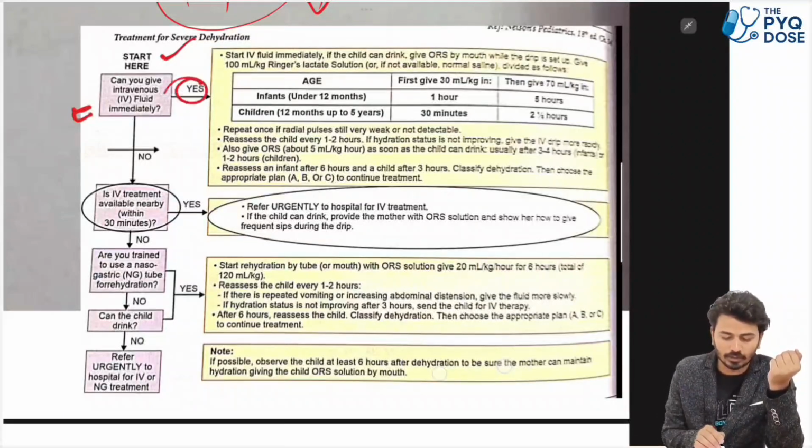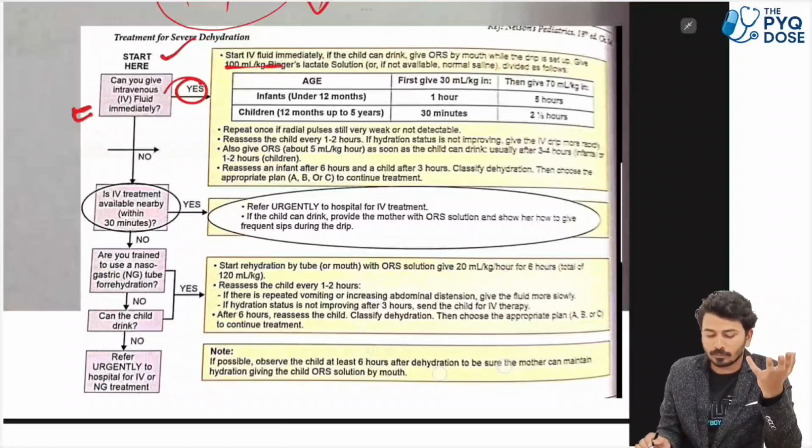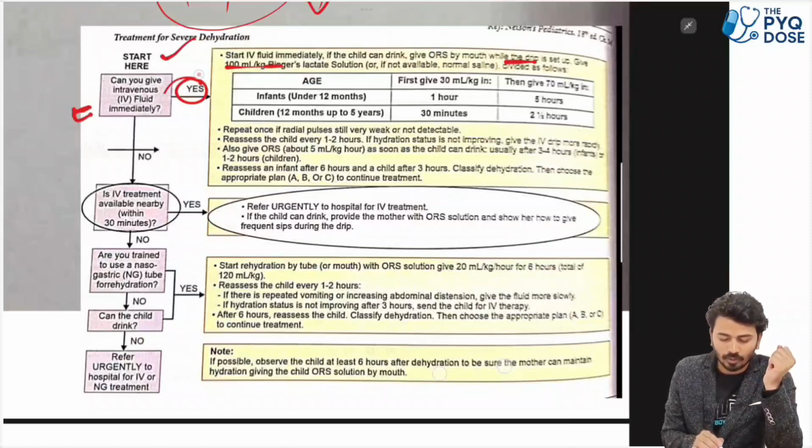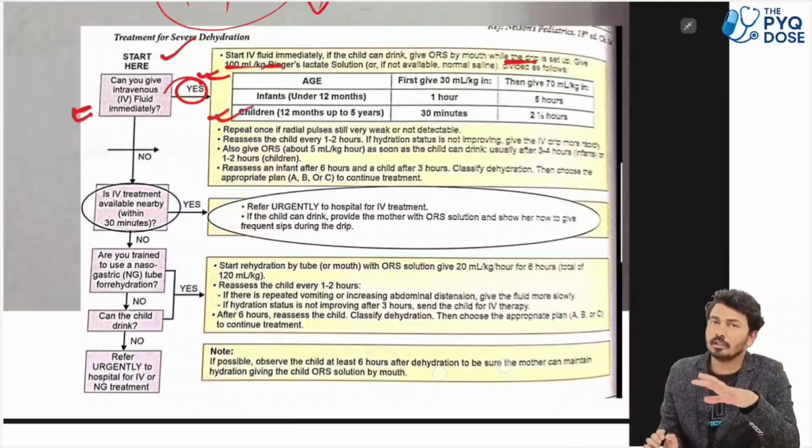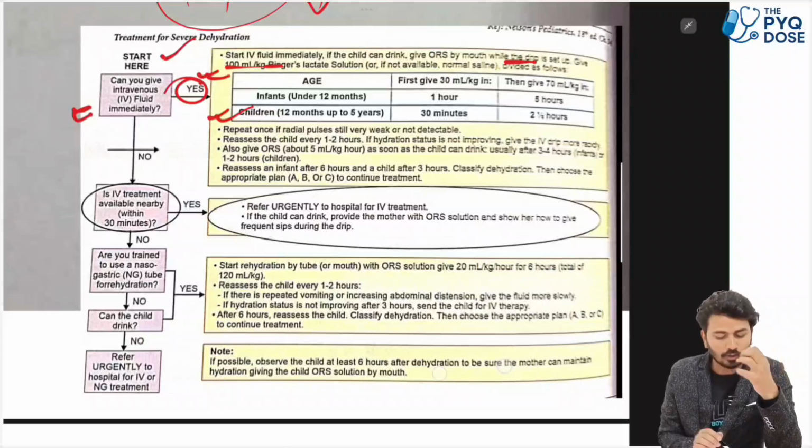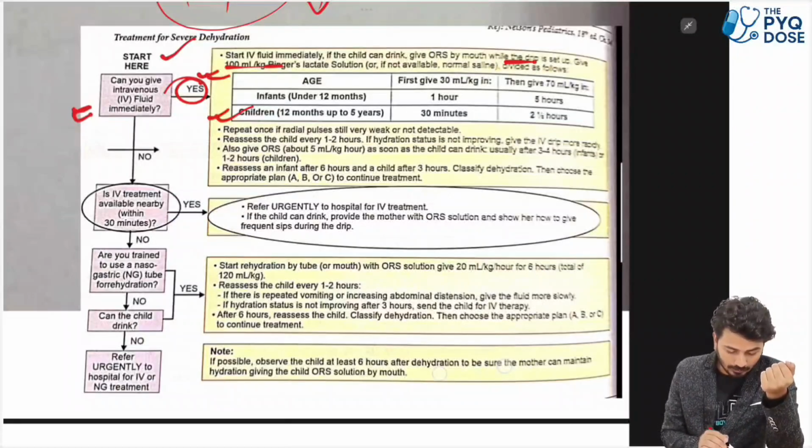If you can give, generally go for IV fluid immediately. If the child can drink, give ORS by mouth. In severe dehydration, the child will not be able to drink, so you have to go for IV only, and for IV these are the generally references. If you are not able to give IV fluids immediately, then you have to generally